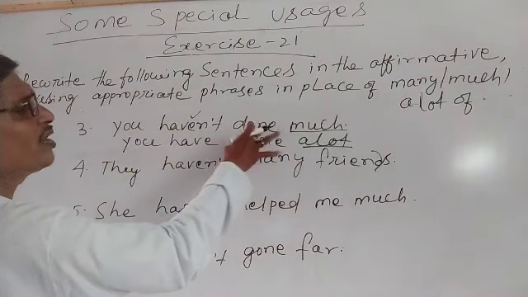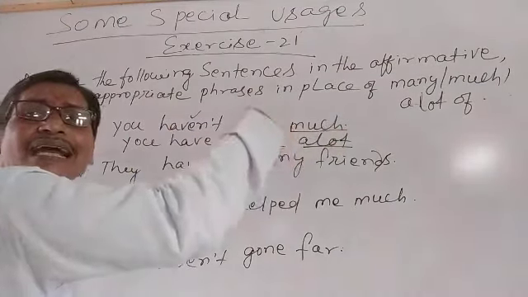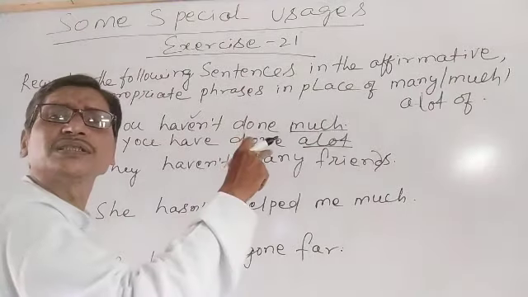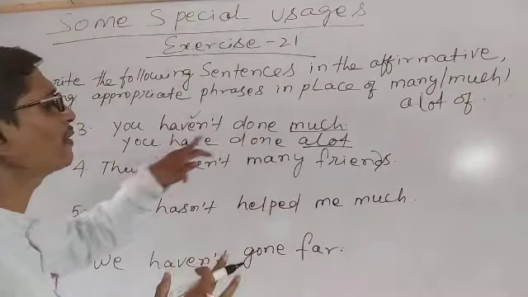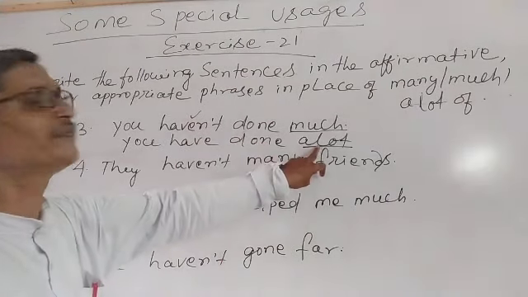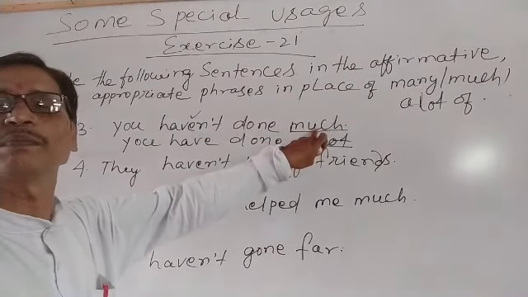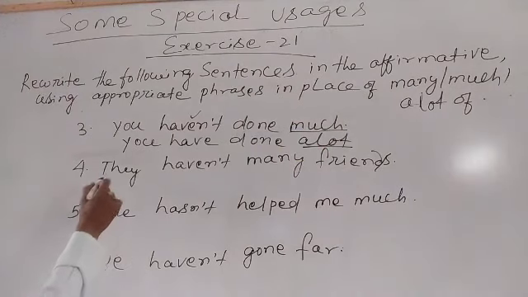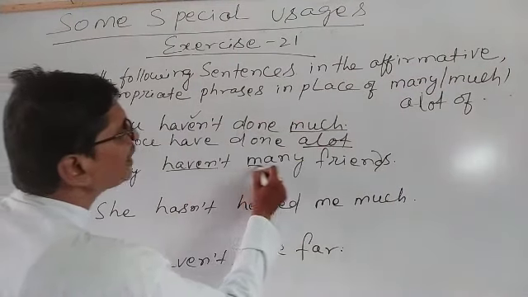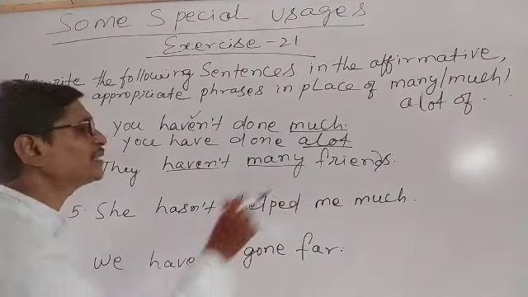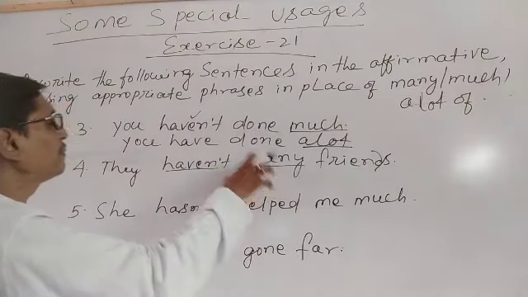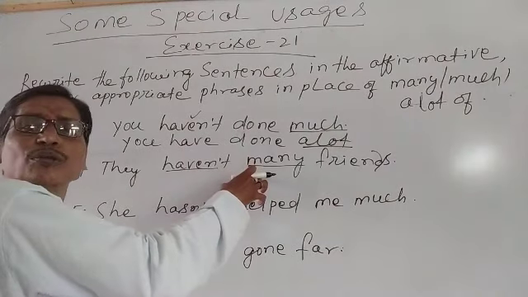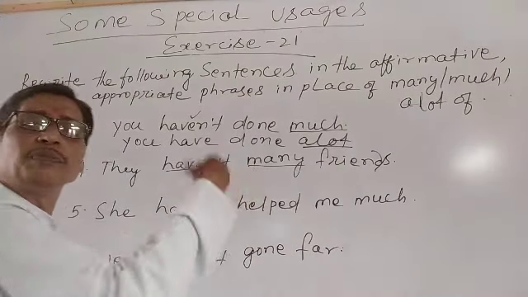You haven't done much. It's a negative sentence. Therefore we have used much for much work. That means for a positive sentence we have used a lot in place of much. Similarly, they haven't many friends. Here you see, because it is a countable noun, we have used many, and because it is a negative sentence, we have to make it positive.